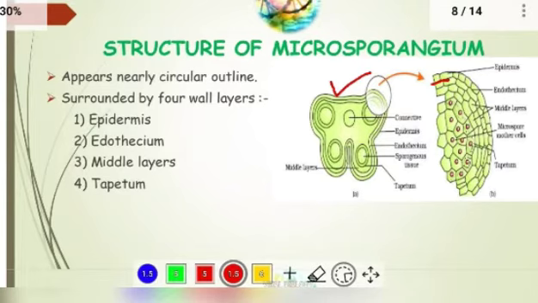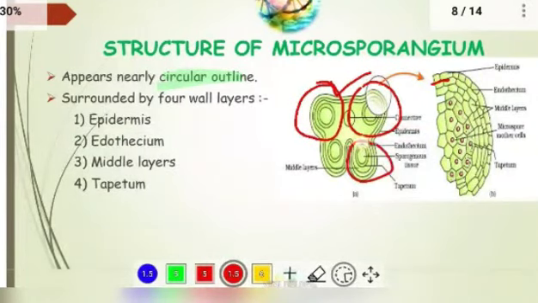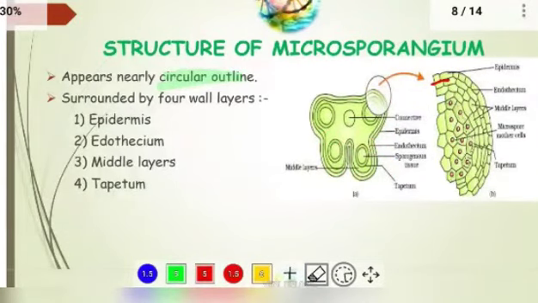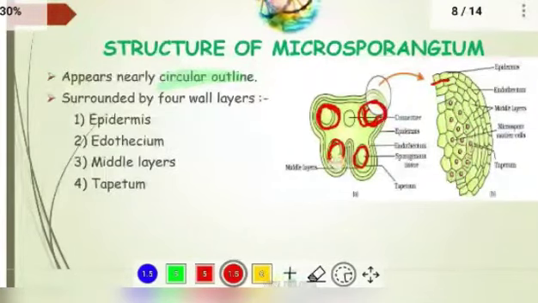Here this microsporangium appears nearly circular in outline. You can observe these are almost circular in structure, right? These are the 4 somewhat circular structures. Can you see this here? These are the microsporangia, circular in structure.